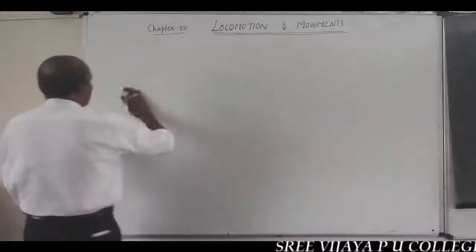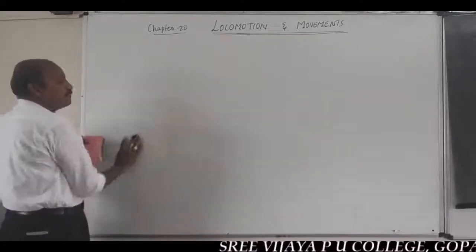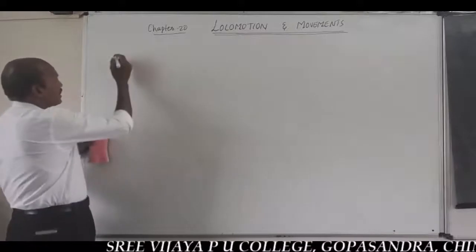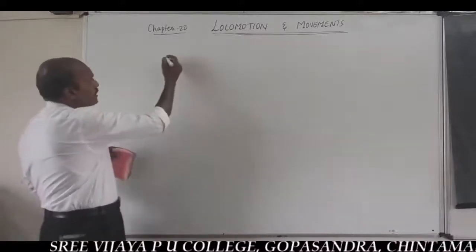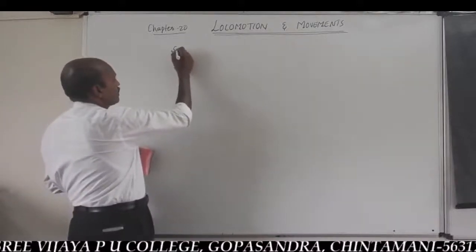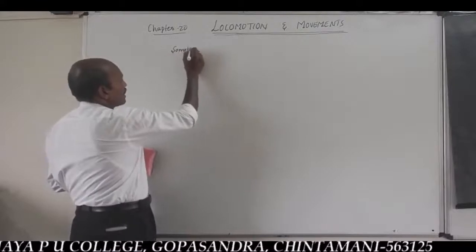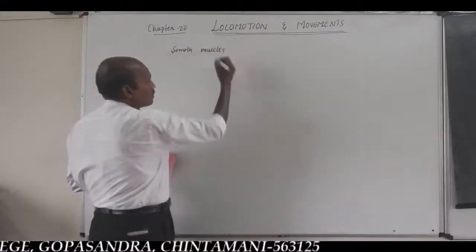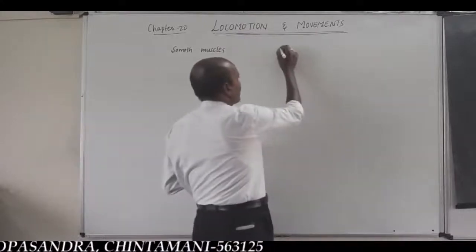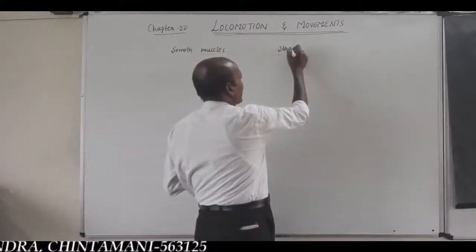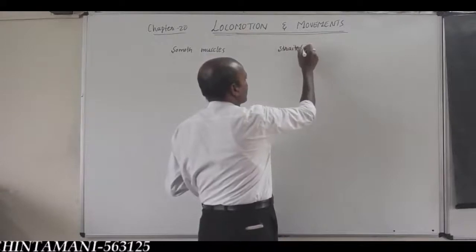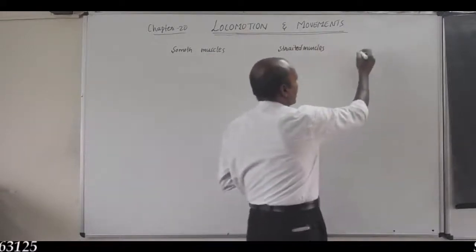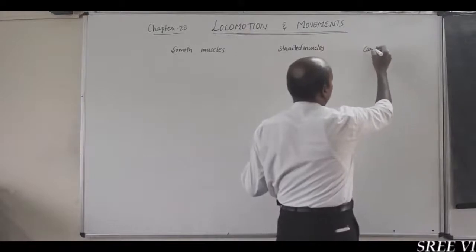There are three different types of muscular tissues: smooth muscles, striated muscles and cardiac muscles.